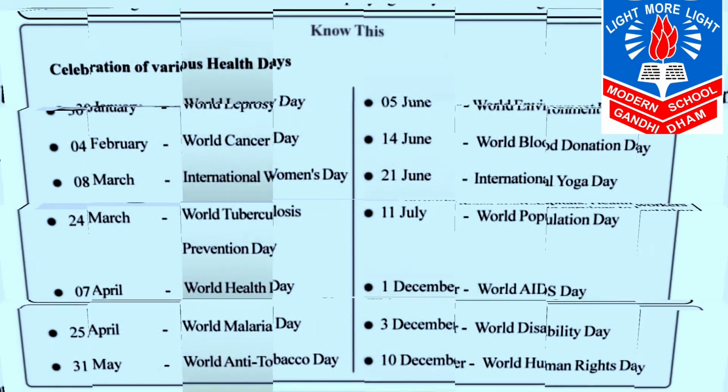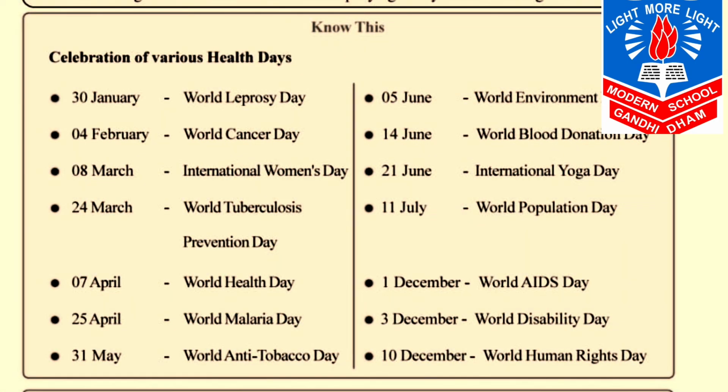Now know about the celebration of various health days. 30th January is celebrated as World Leprosy Day. Then 4th February, World Cancer Day. 8th March, International Women's Day. Then 24th March, World Tuberculosis Prevention Day. 7th April, World Health Day. Then 25th April, World Malaria Day. 31st May, World Anti-Tobacco Day. Then 5th June, World Environment Day.